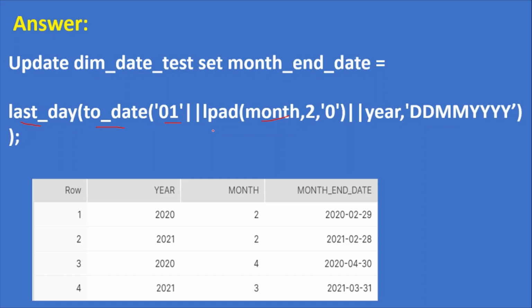Here why I am using the LPAD: because month has two digits, like 01, 02, but in this table we have created the month column as a number. Even if you keep 02 while inserting, it would take only 2. So 0 is missing. That's why I'm using the LPAD. If 0 is not there, then add the 0, and concatenate the year after that. So my date format is dd MM YYYY, and once the value is converted into a date, by using the last_day function, you can get the month end date like this.